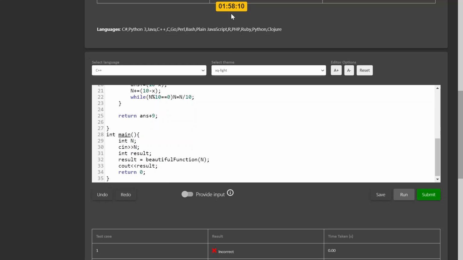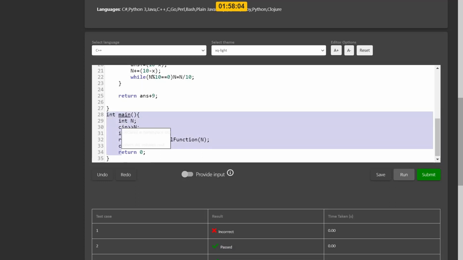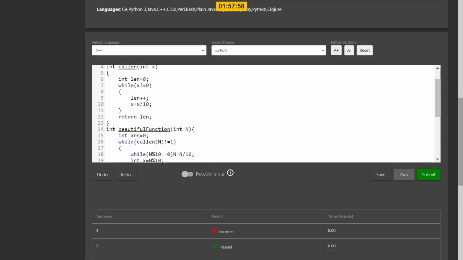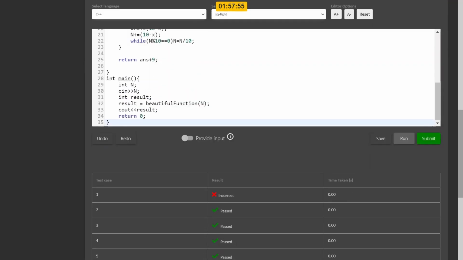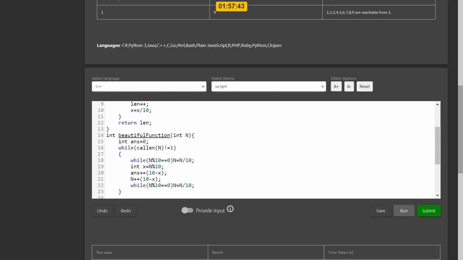So I am using the language C++ for implementing the solution of this question. For implementation we have used integer n as an input. Then we will make a function, beautiful function, and from here we pass n. Now we will simply follow our algorithm and implement it as it is. Initially the answer is 0. We need to know the value of the answer.